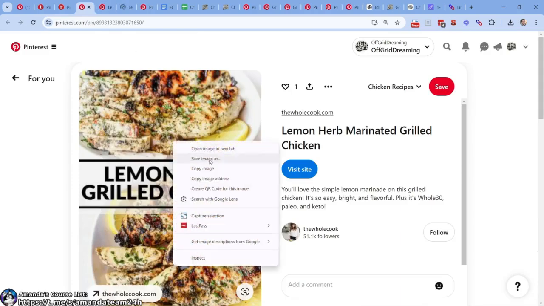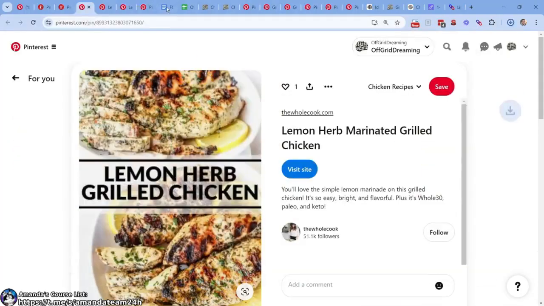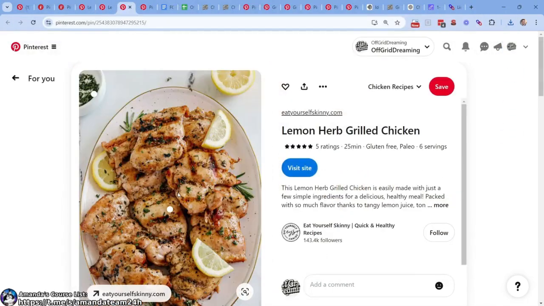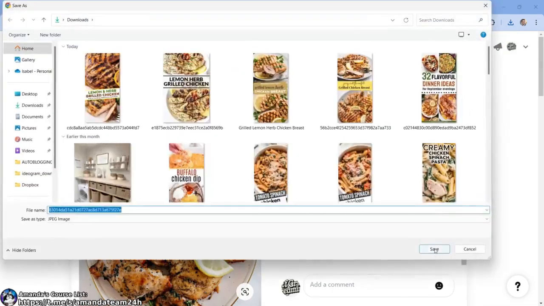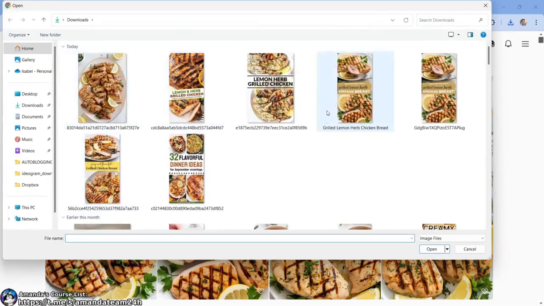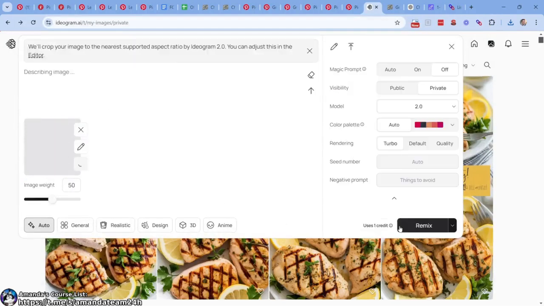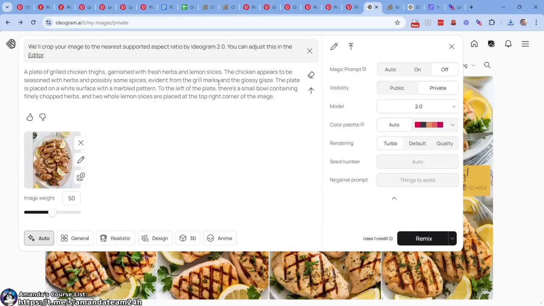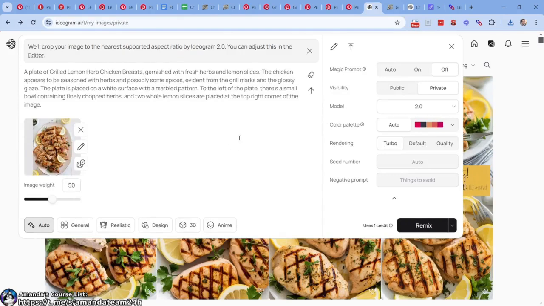So 3 of them. What we're going to do, save as, boom, 1. So now I'm showing you the speed, right? We can do a little bit of speed here. Save as, right? So now we're going to come back to Ideogram. What I want to do is upload first image, this one right here. Okay, remix. What we want to do, let's see here. A plate of grilled chicken thighs, yep. So I want to just make sure it is going to be of what we want, right? Okay, it is of this. Let's do that.